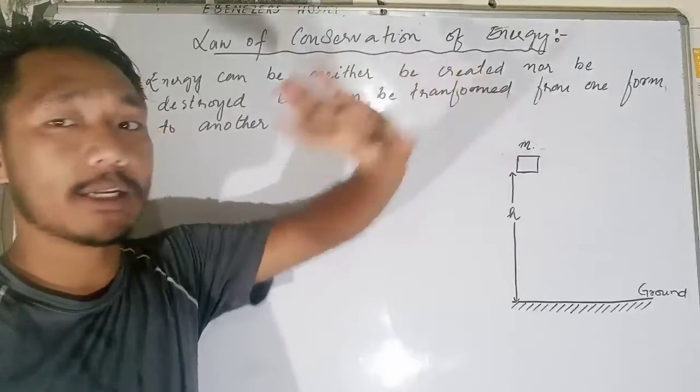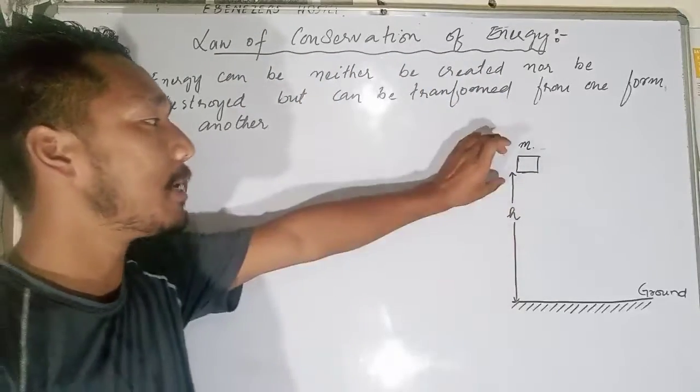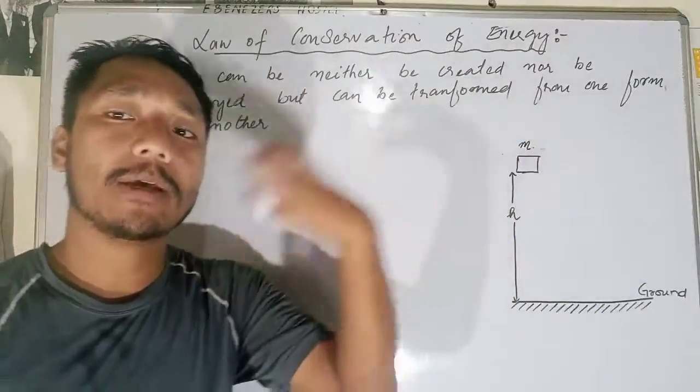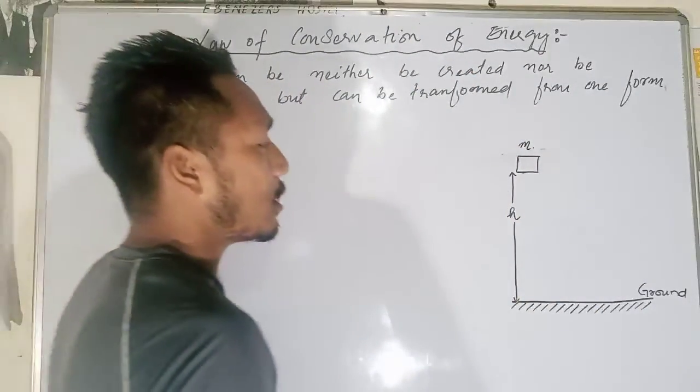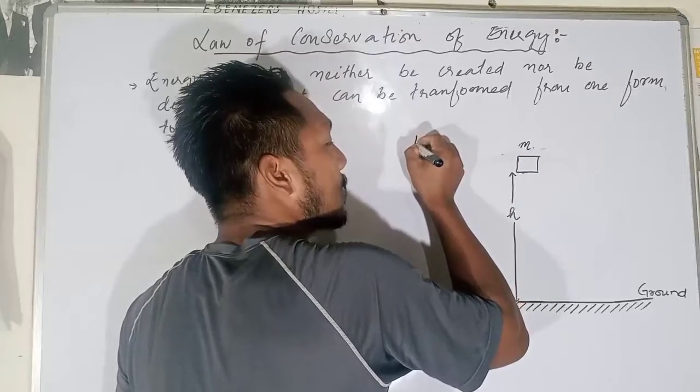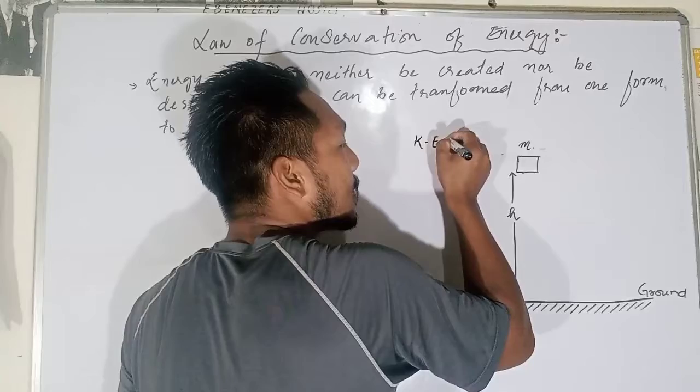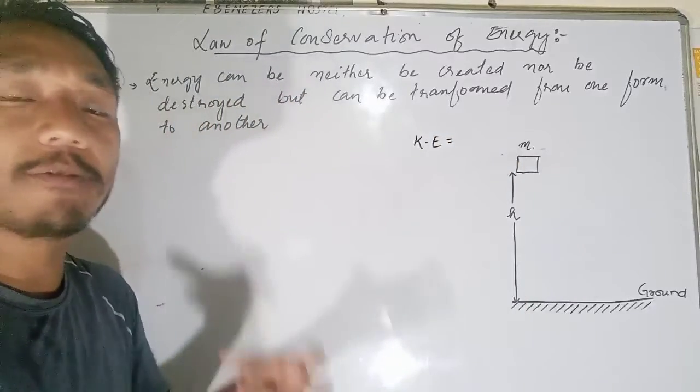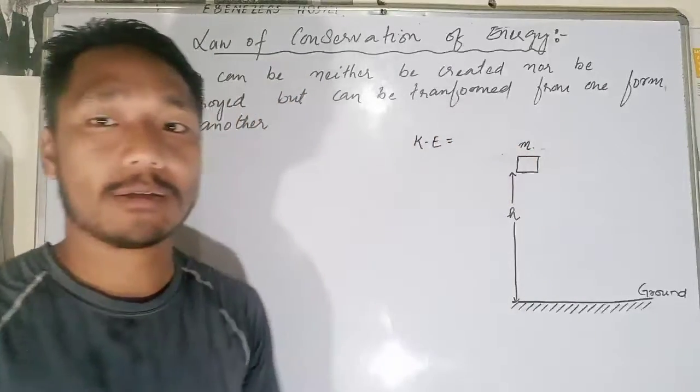What will be the energy of the object? What will be the value of kinetic energy for this object?